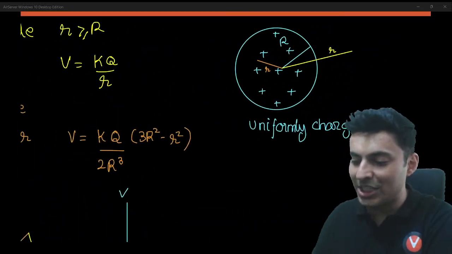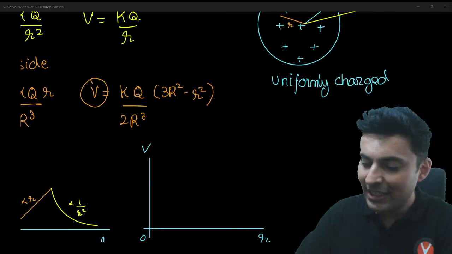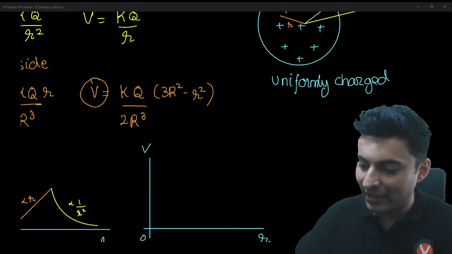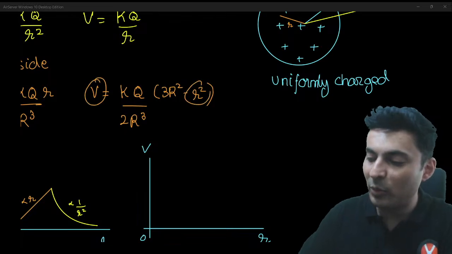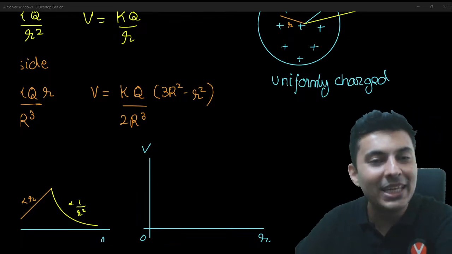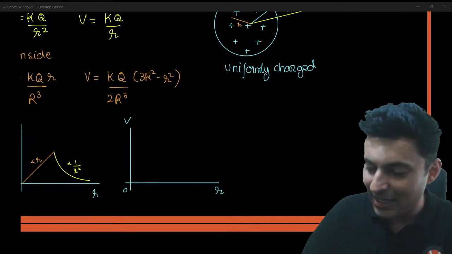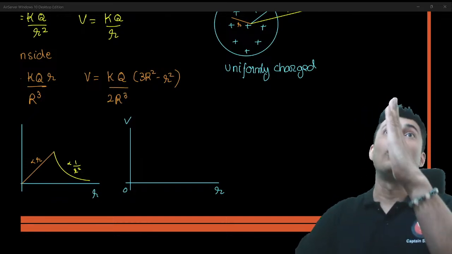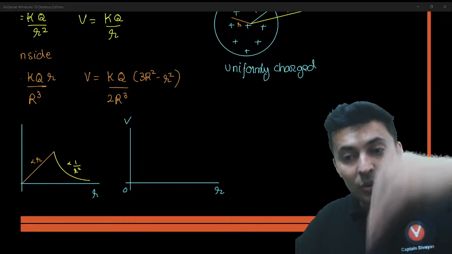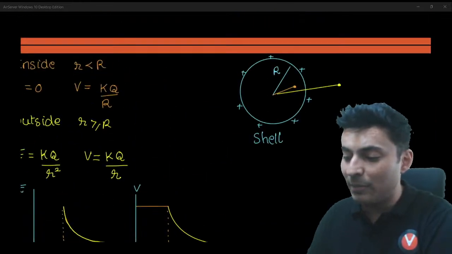Let's talk about potential. When you are inside, it is small r square. Small r square is there on the top. Potential proportional to small r square. That means it is a parabola. But because there is a minus sign, it is not an upward parabola. It is a downward parabola.